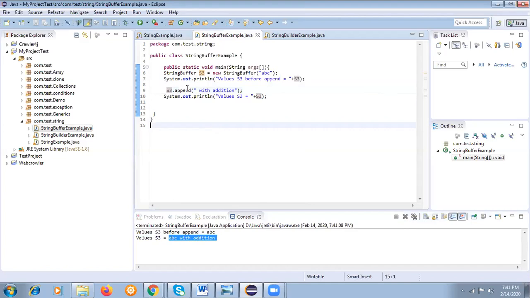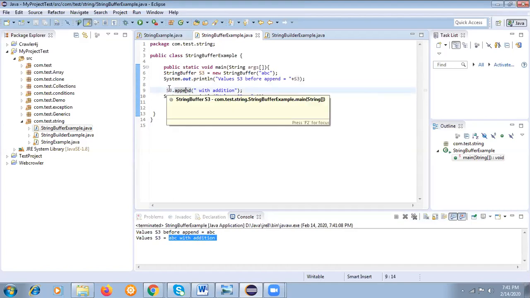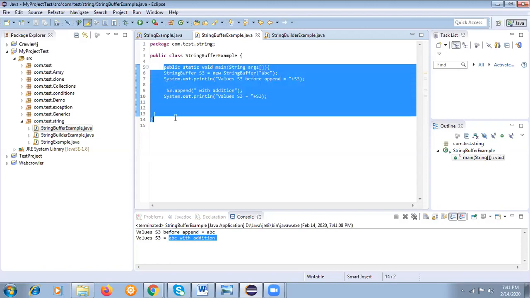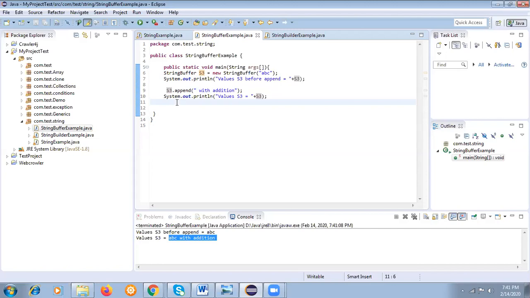So what is happening here? If you want to add, update, delete, the original object gets changed. That means it's a mutable object. Anything you perform on S3 changes the original object. That's why we say it's a mutable object, and that's why we use string buffer. In the same object we can perform multiple operations. We used the append method, which is just like the concat method in the string class. We can do append and append like this. This is the concept of string buffer, and I have already given the pros and cons.